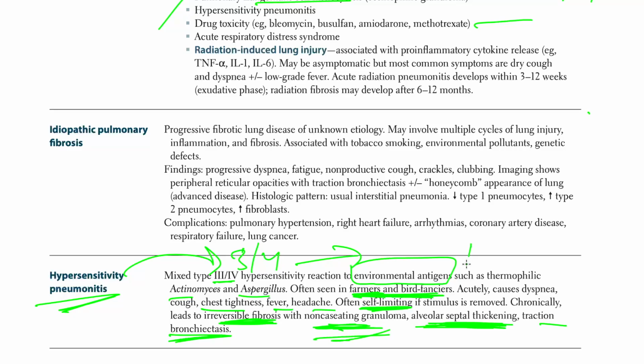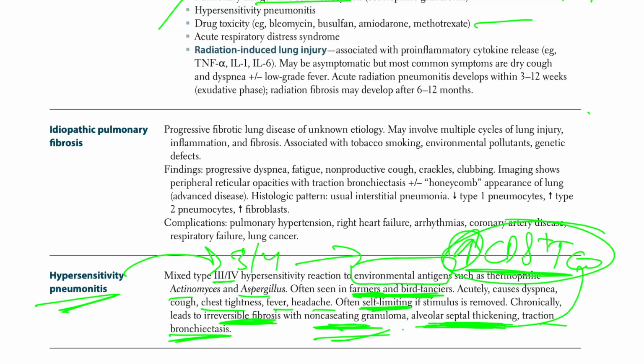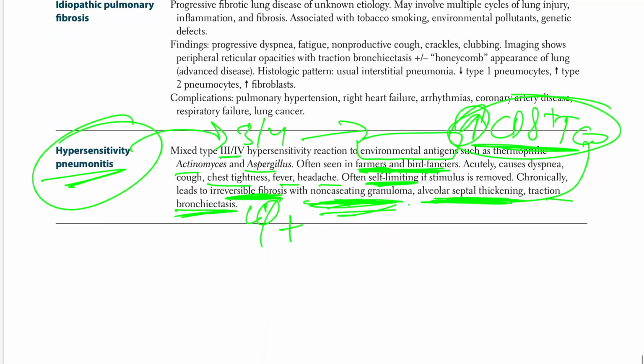They are the increased CD8 positive cytotoxic T cells, a high yield point, and that causes lymphocytic infiltration plus non-caseating granuloma and alveolar septal fibrosis with traction bronchiectasis. You're going to call it hypersensitivity pneumonitis.